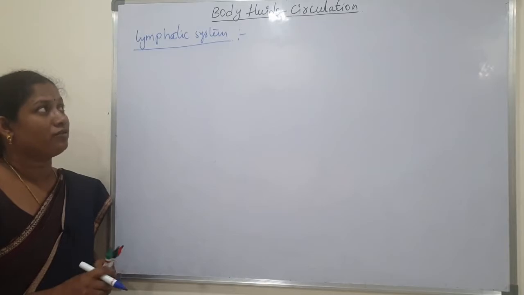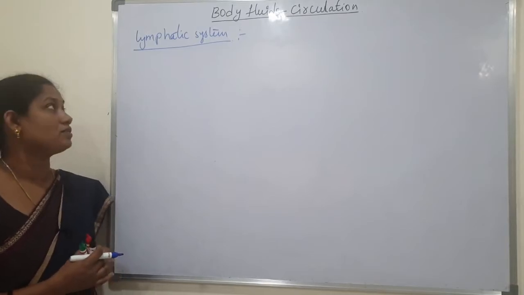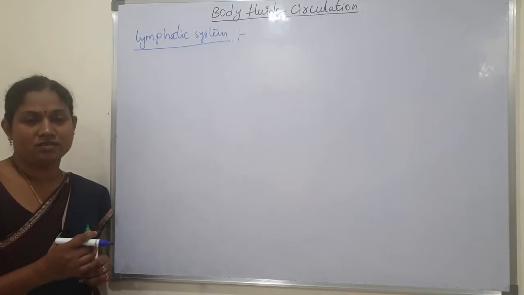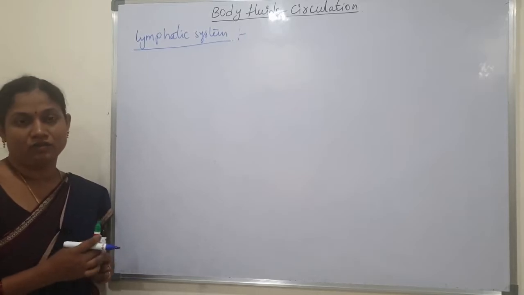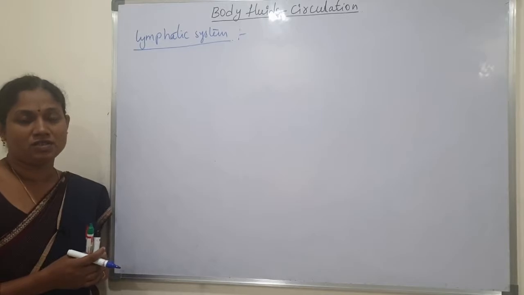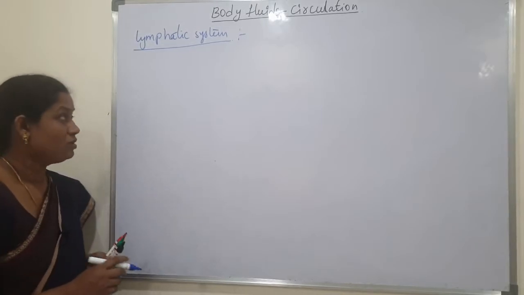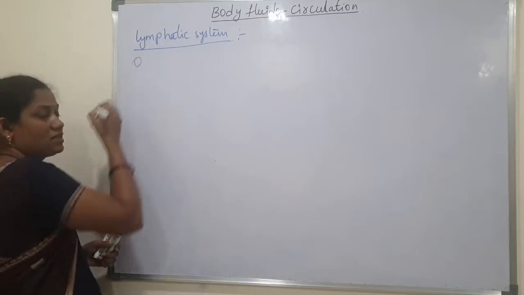Okay, so in body fluids and circulation, the next topic is the lymphatic system. The lymphatic system is another circulatory system in our body. One circulatory system is the blood circulatory system. Next, there is one more, the lymphatic system. In the lymphatic system, different parts are there.